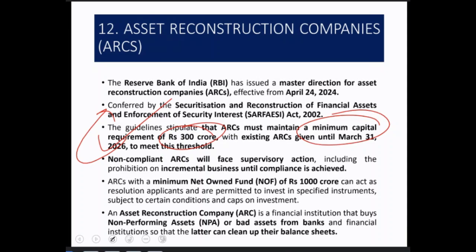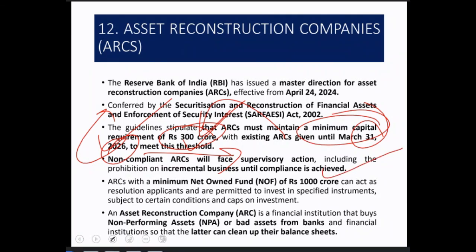If an ARC is newly set up, it must have 300 crores, but existing asset reconstruction companies that do not have 300 crores have been given the deadline of March 31st, 2026 to meet this threshold. Non-compliant ARCs will face supervisory action.